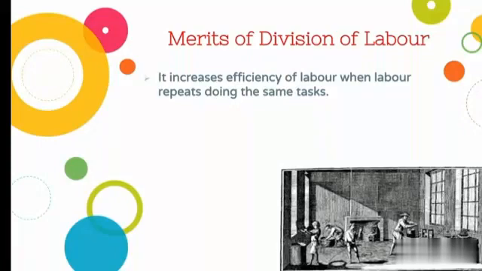So each labor will be efficient at a particular work. That is, one will be faster in cutting the clothes, another one will be faster in stitching the buttons to the shirt. So the efficiency of the labor will increase.